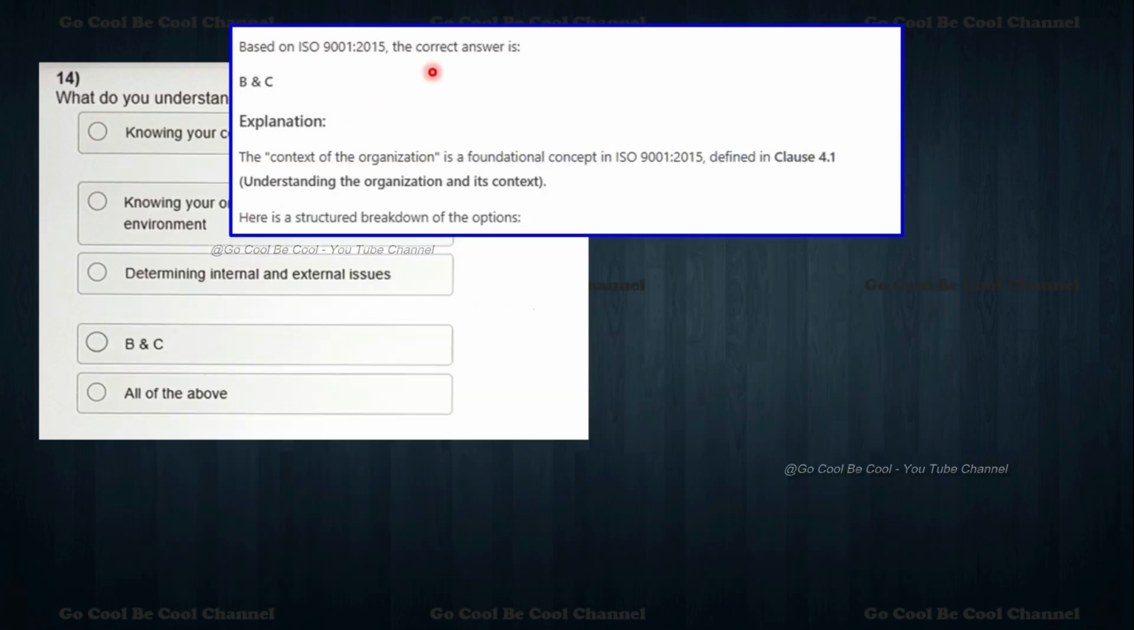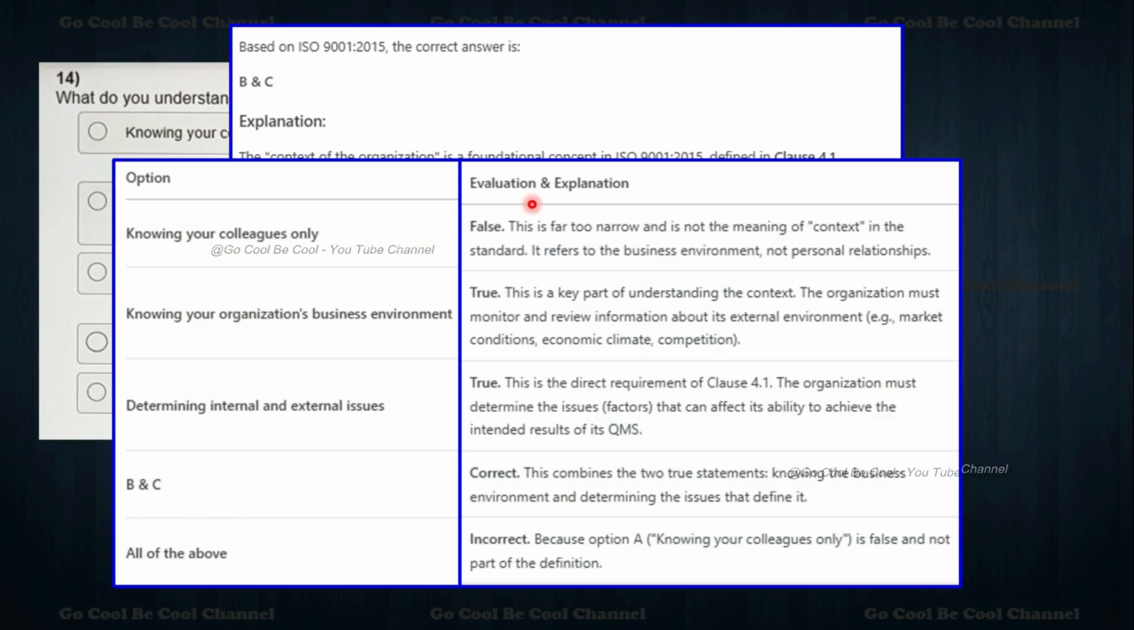So based on ISO 9001:2015, the correct answer is B and C. The context of the organization is the foundational concept, defined in clause number 4.1, understanding the organization and its context. So now we will talk about the options. Knowing your colleagues only: false, this is far too narrow and is not the meaning of context.